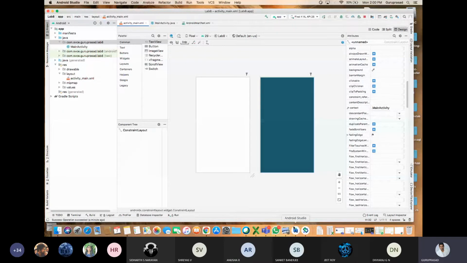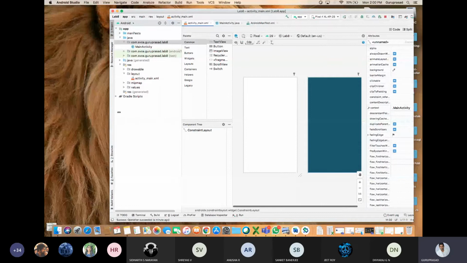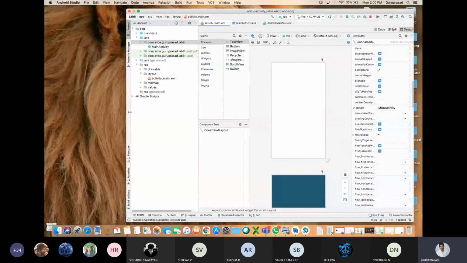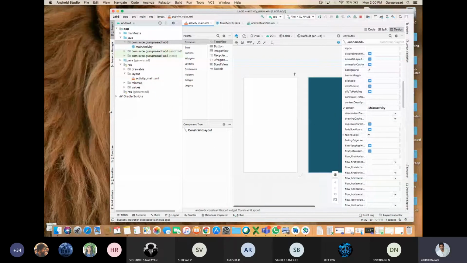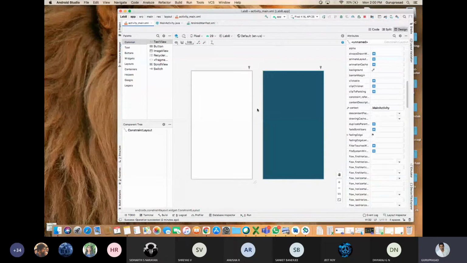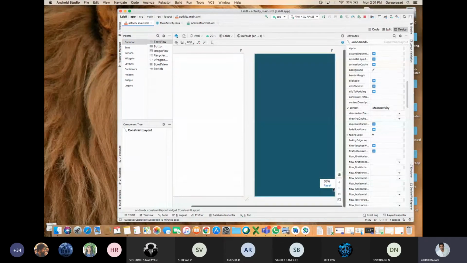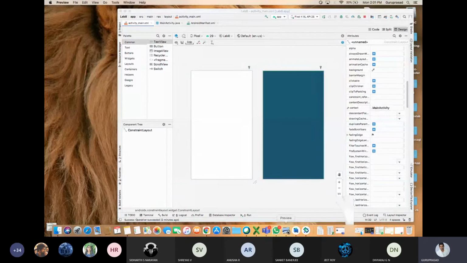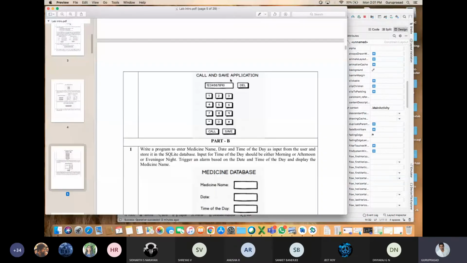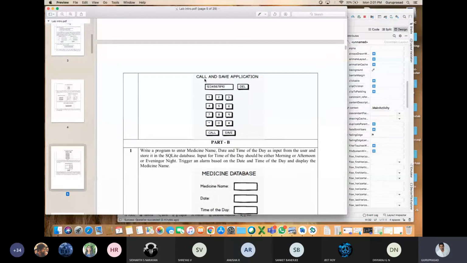One second. You can see both the things, I guess. Okay. Next, can you see the program? Call and save application should be there. We'll design it as it is.